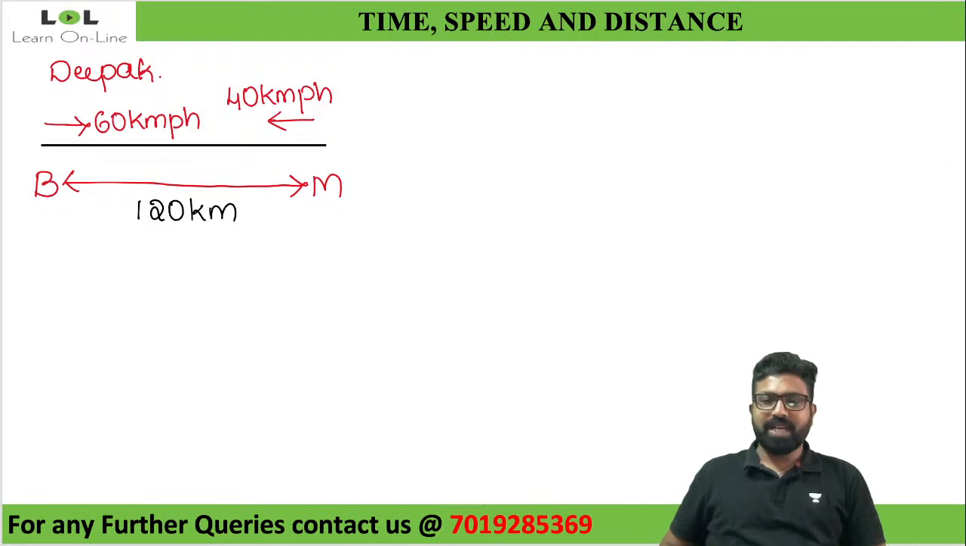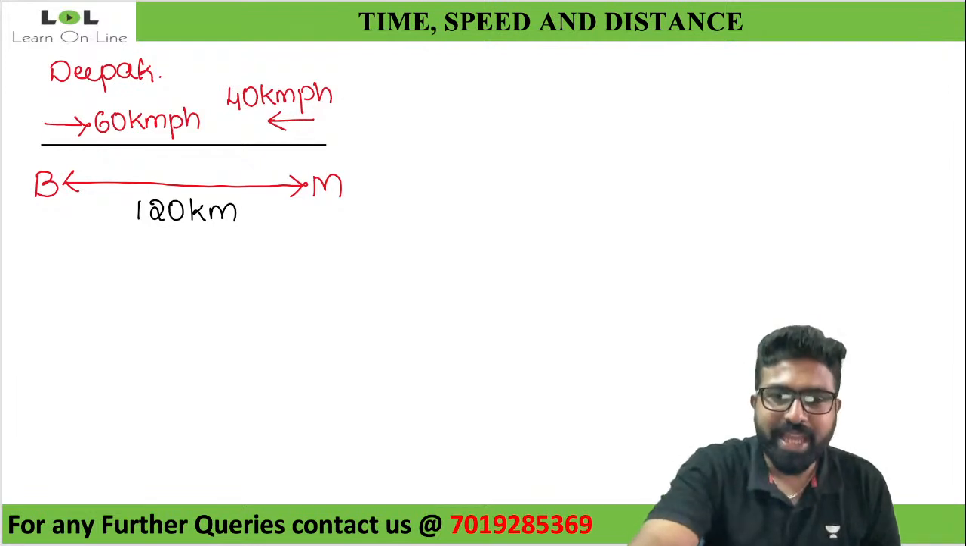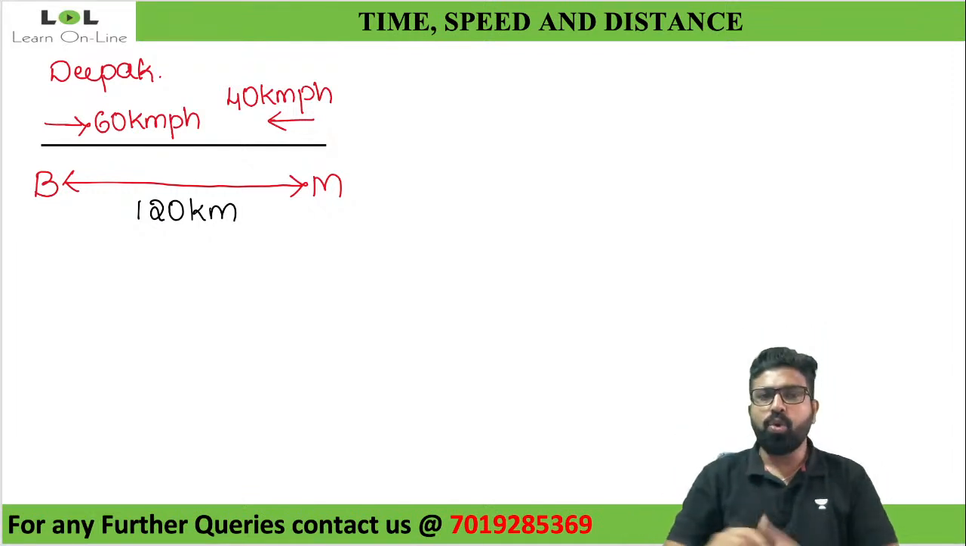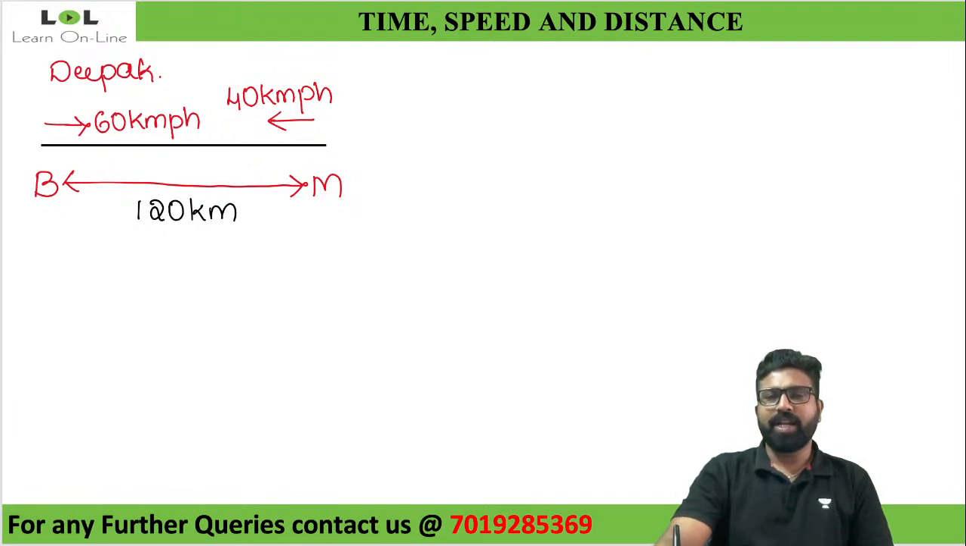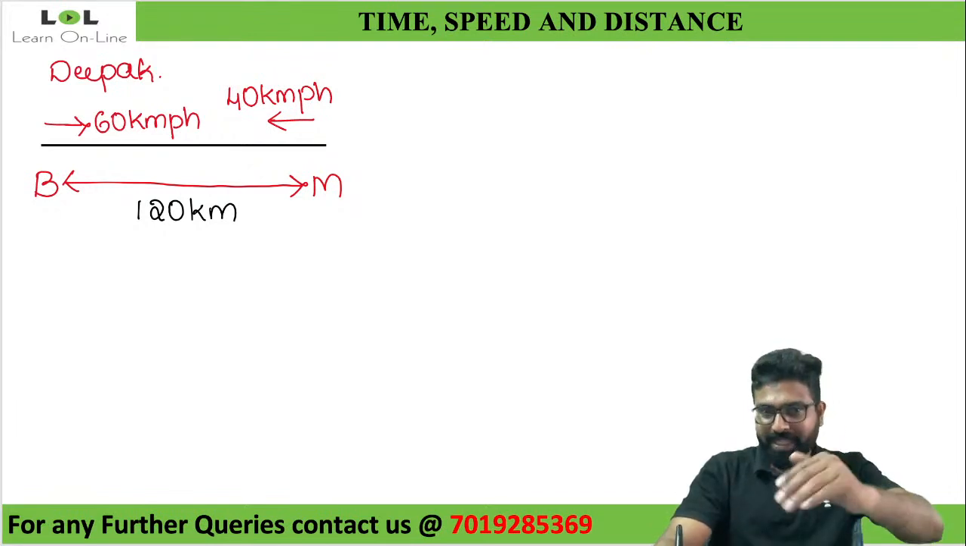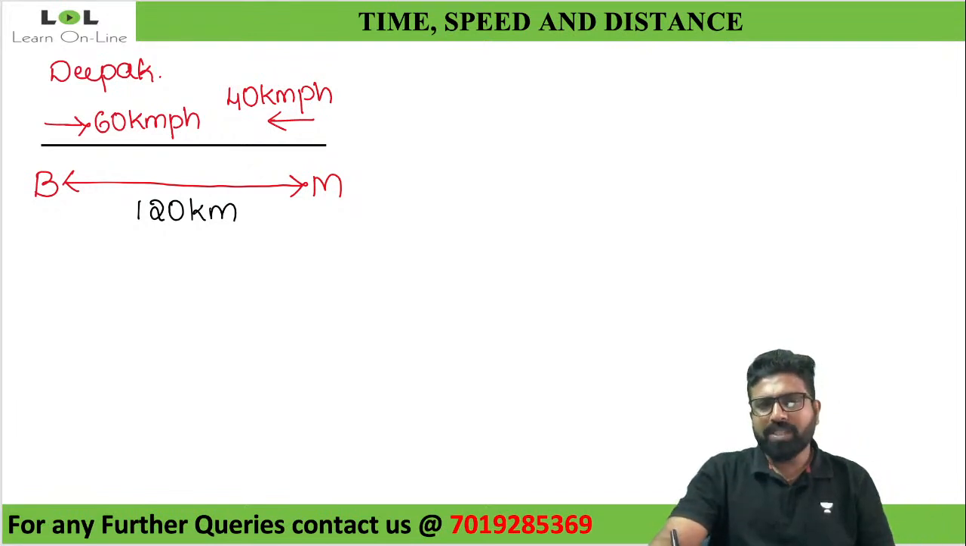LCM. Beautiful, Sharda. I'm taking the LCM of the two given speeds, that is 60 and 40, and this is 120. Why did I take it as 120? Why did I take the LCM? Let me show you. What is average speed? Average speed is nothing but total distance traveled by total time taken.